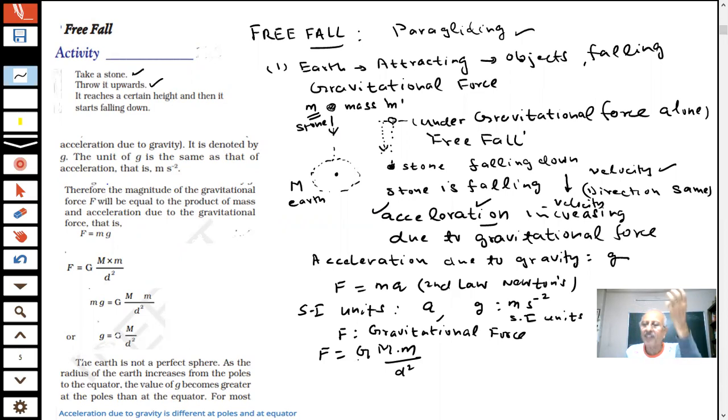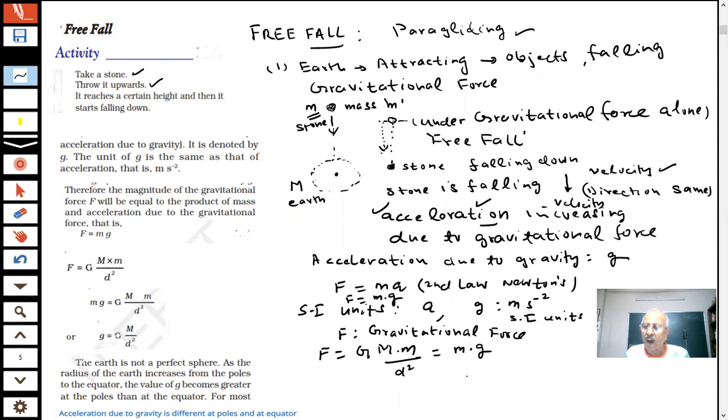That is why there is an acceleration which is produced, the acceleration due to gravity which we are talking about. Now if the stone is falling under the influence of gravity, this force will be equal to m into a. If a is my gravitational acceleration, then F will be equal to m into g. So for a free fall, F will be equal to m into g, where g is my acceleration due to gravity. Tell me, any doubt here, students?